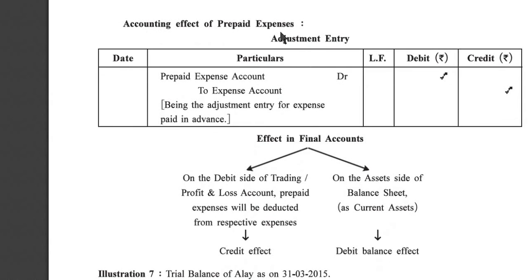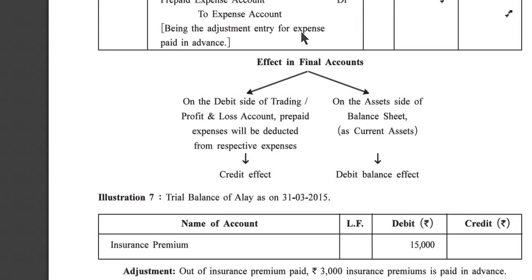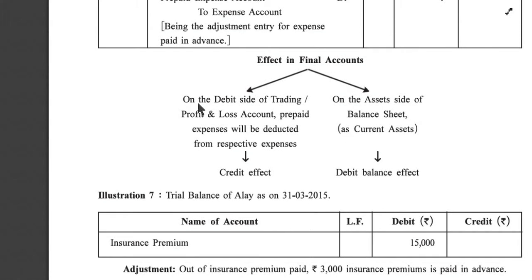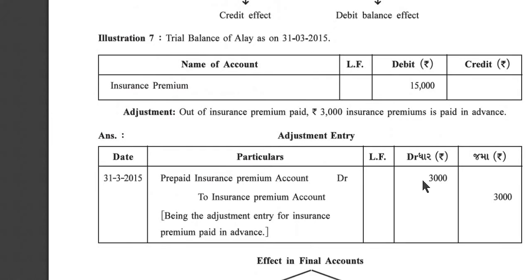Accounting effect of prepaid expenses. Adjustment entry: prepaid expense account debit to expense account, being the adjustment entry for expense paid in advance. Effect in final account: on the debit side of trading or profit and loss account, prepaid expense will be deducted from the respective expense, and it is a credit effect. On the asset side of a balance sheet as a current asset, debit balance effect. Illustration number 7.